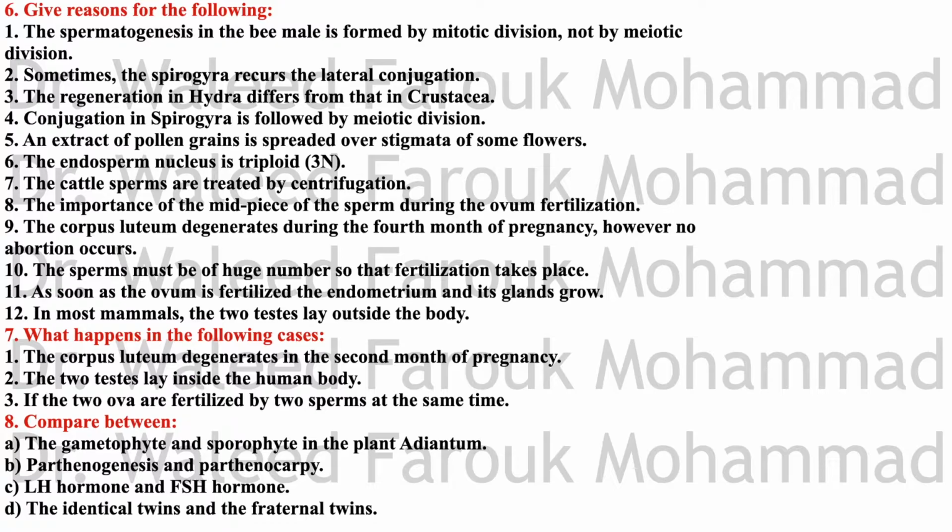If the two ova are fertilized by two sperms at the same time, this is called fraternal twins. Formation of two zygotes, each one will develop into an independent embryo, differ genetically, and each has its own embryonic sac and separate placenta, forming fraternal twins.